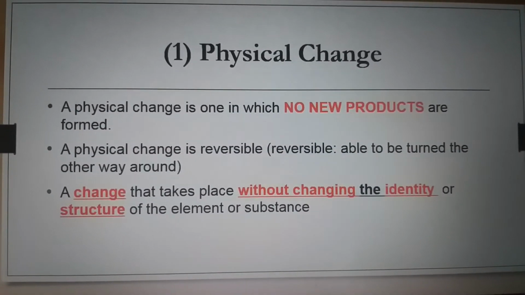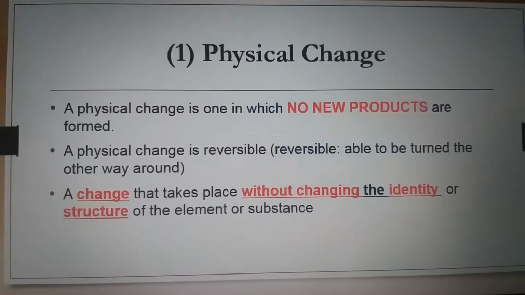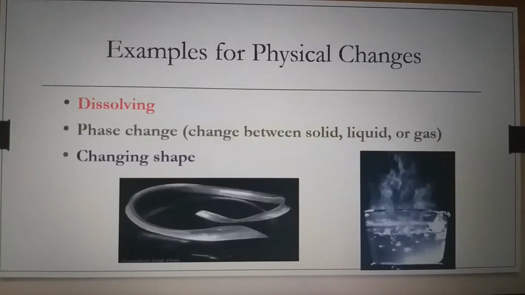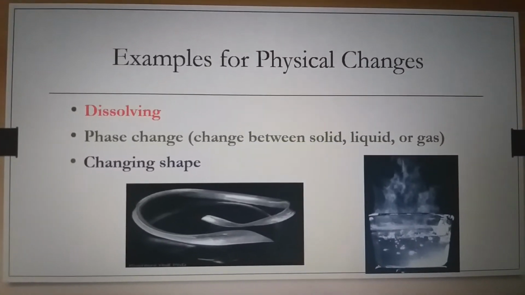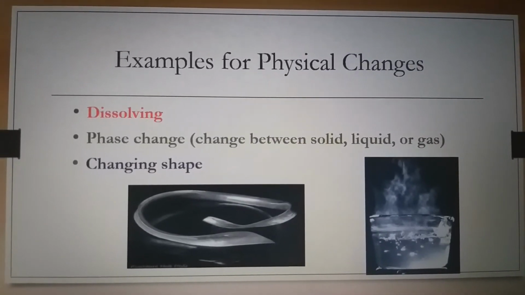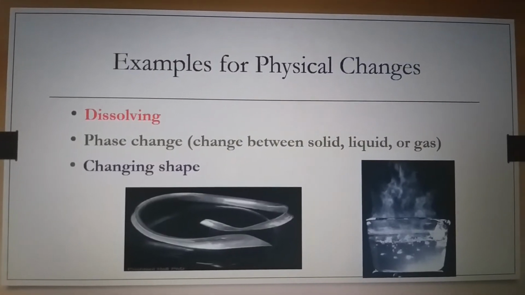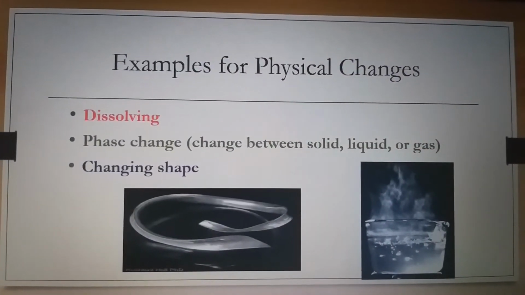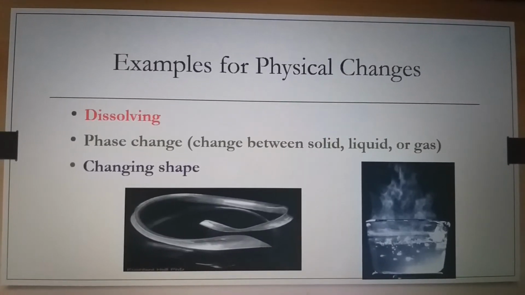You will still learn in detail about the physical changes with some examples. The examples for physical changes: dissolving, like you dissolve salt in water, dissolve sugar in water. Then phase change, it means change between solid, liquid, or gas.